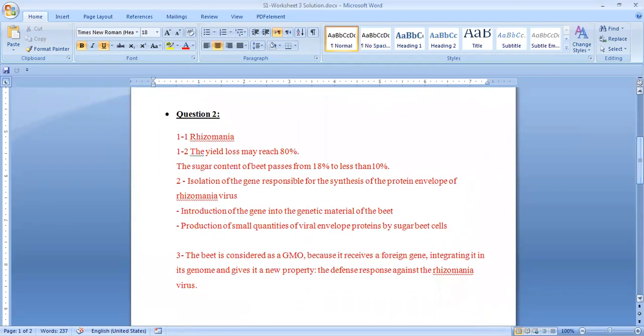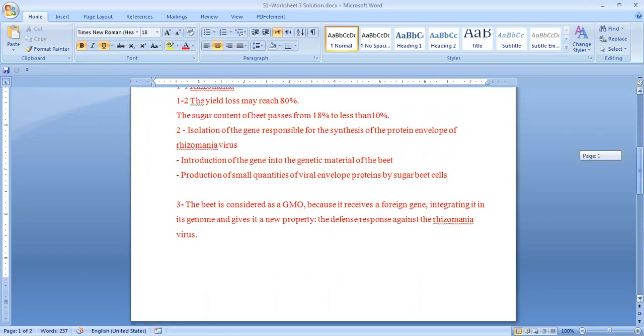What is the name of the disease? It's Rhizomania. What are the consequences? The yield loss may reach about 80%, meaning that 80% of the sugar beet will be lost. The sugar content of beet passed from 18% to less than 10%. What are the steps? Isolation of the gene responsible for the synthesis of the protein envelope of the Rhizomania virus, introduction of the gene into the genetic material, and production of small quantities of viral protein.